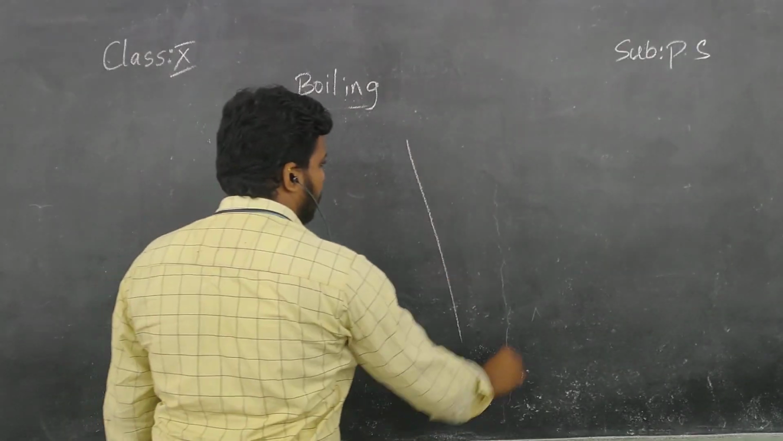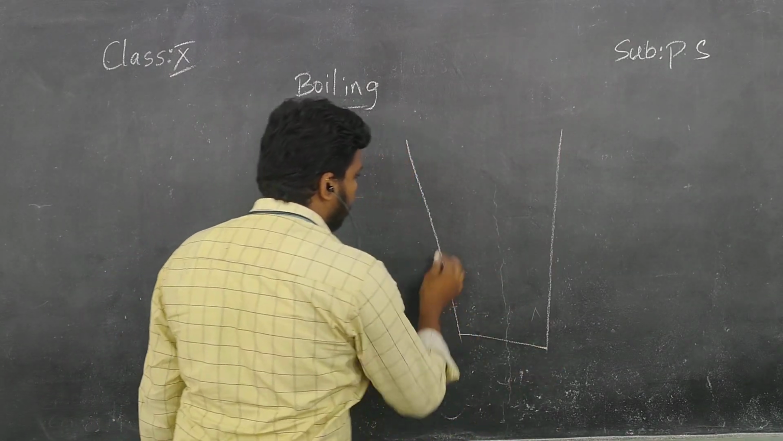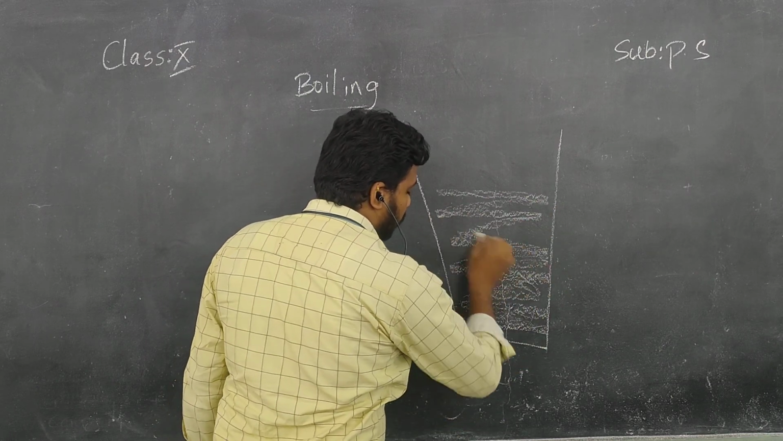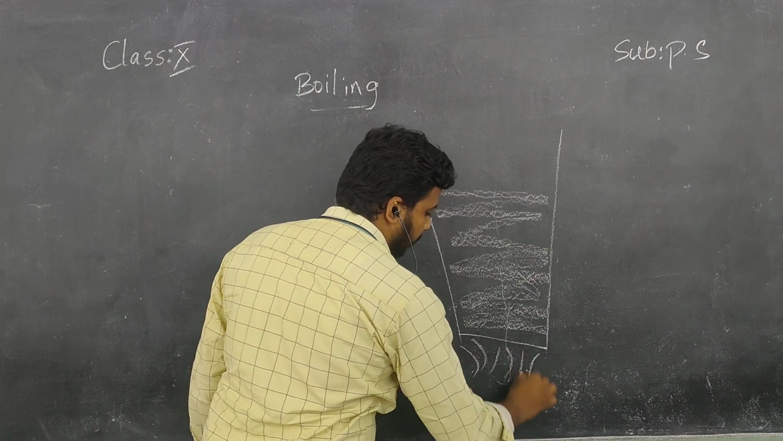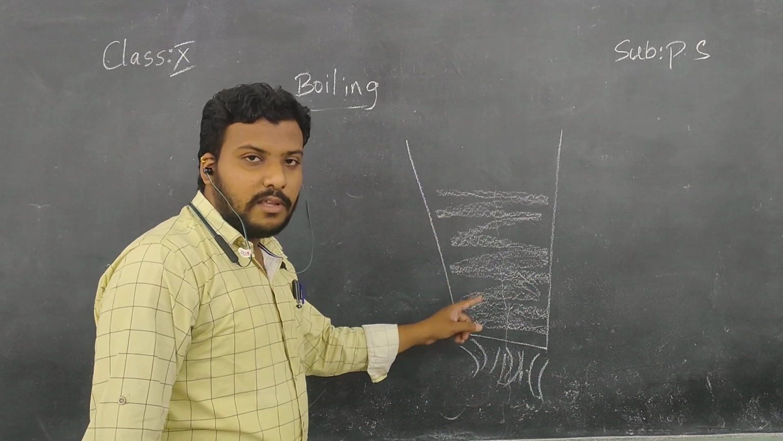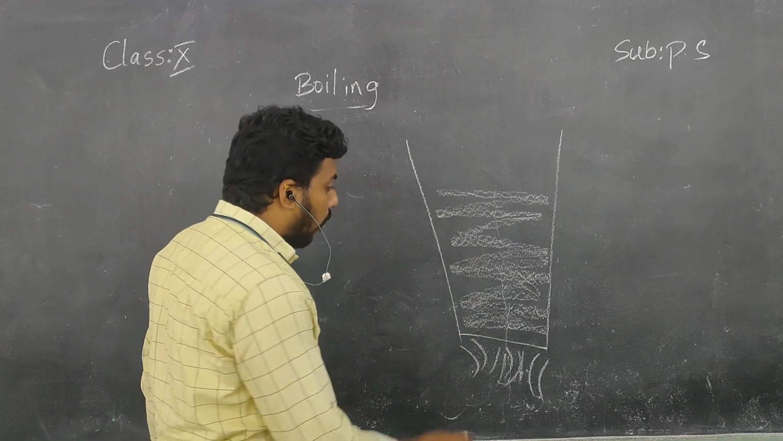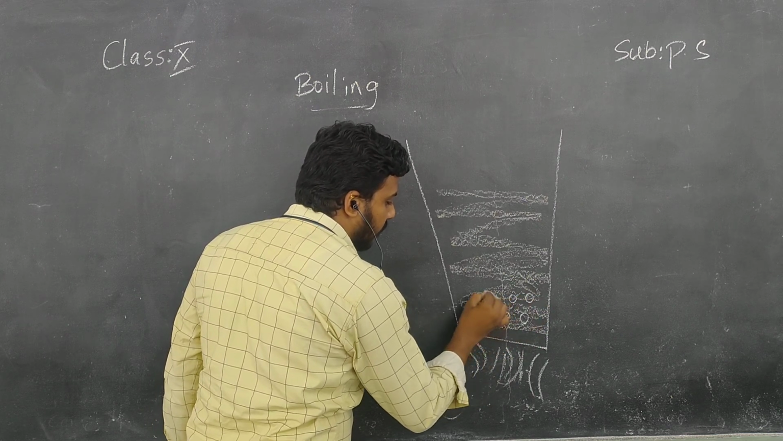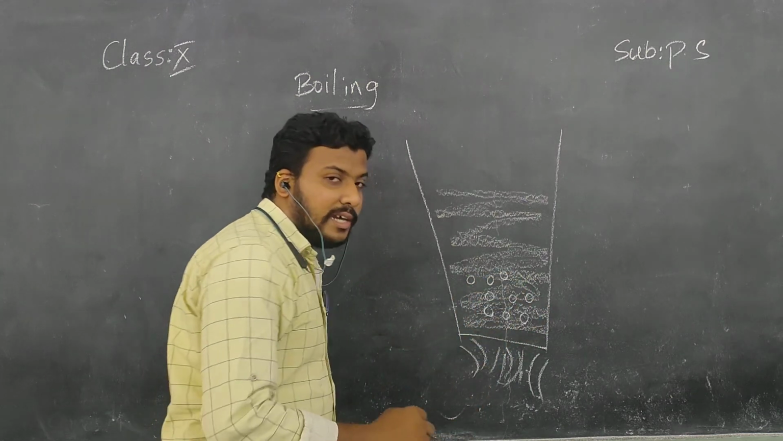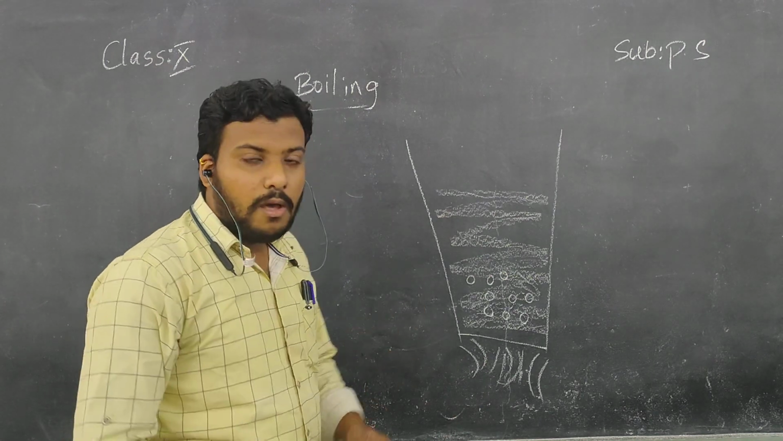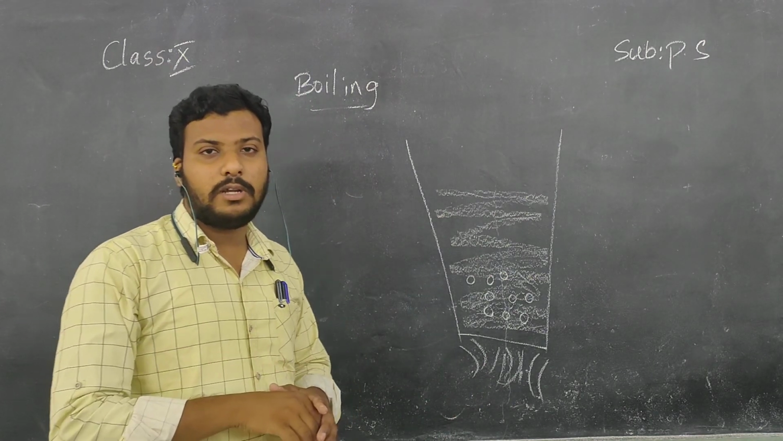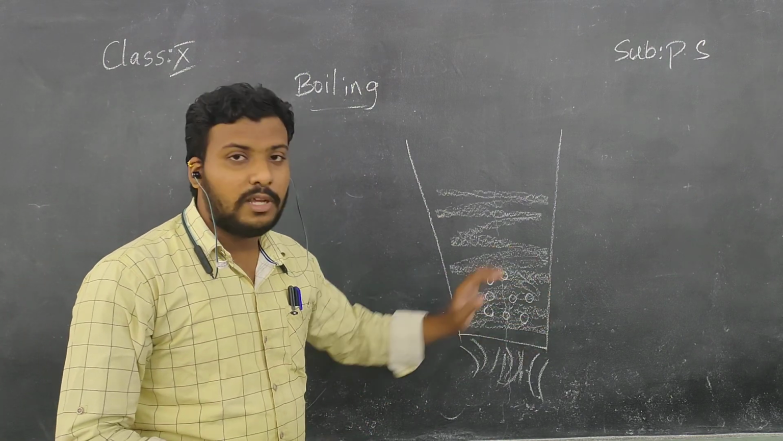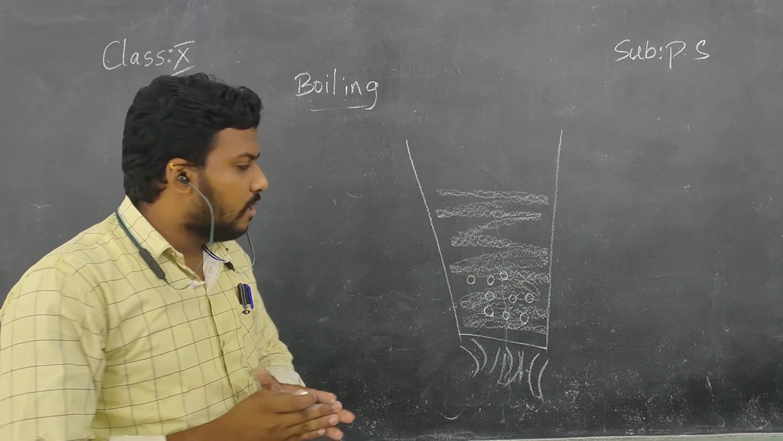So children, this is a big tumbler and the water is here. So when you supply the heat energy, children, already I said that water has gases in it. So all the gases present in the water turn into bubbles, children. When you start supplying heat energy to the water, all the gases which are present in the water turn into bubbles. At the bottom, at the walls of the tumbler, they turn into bubbles, children. Understand?